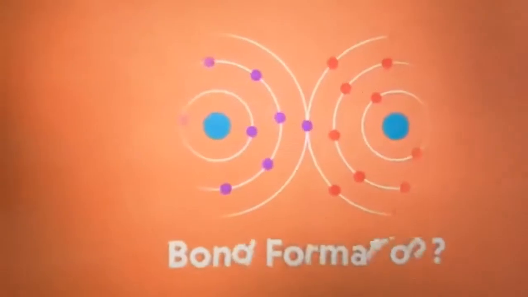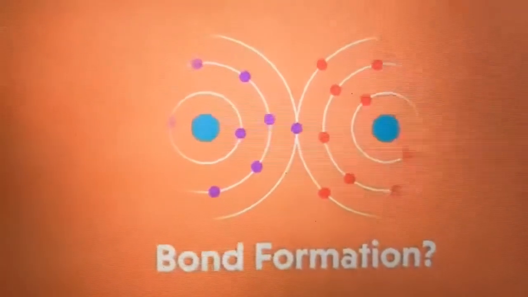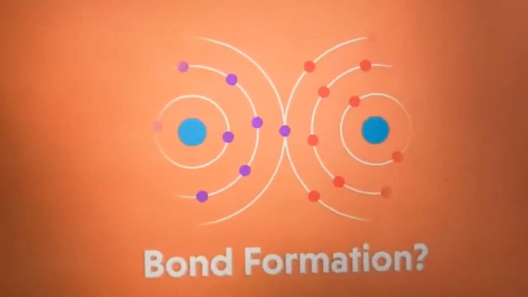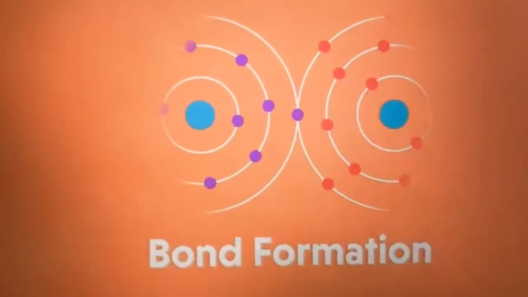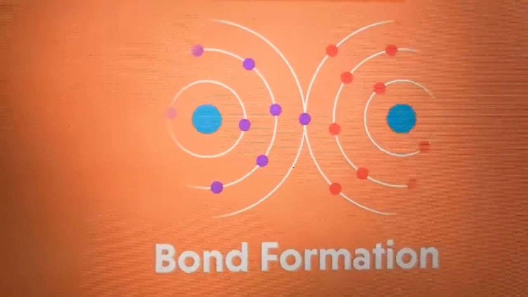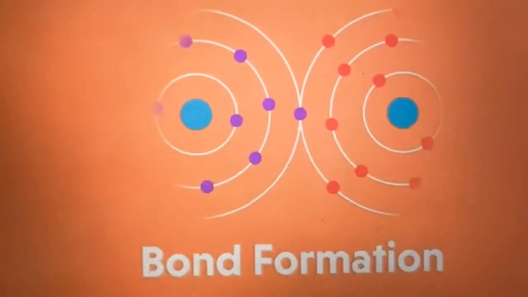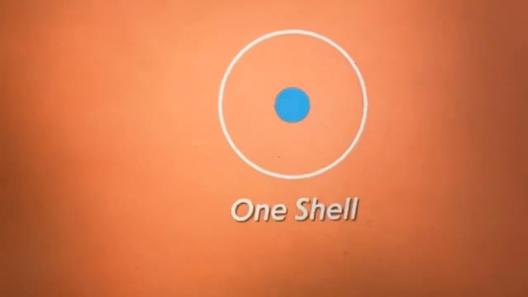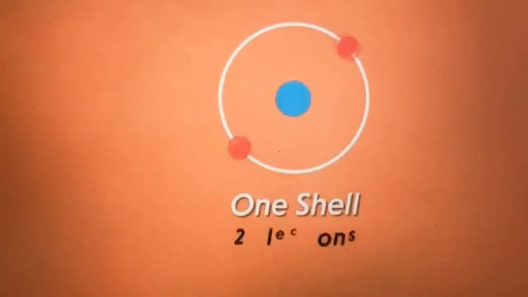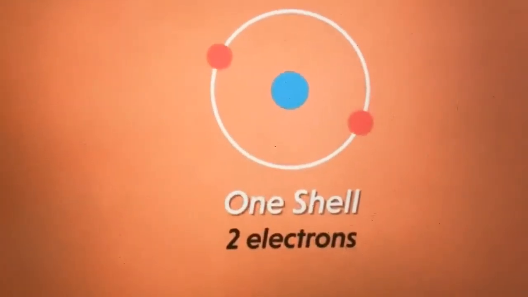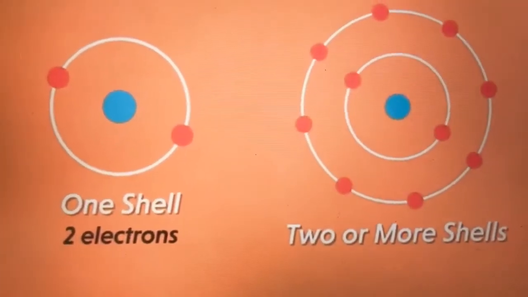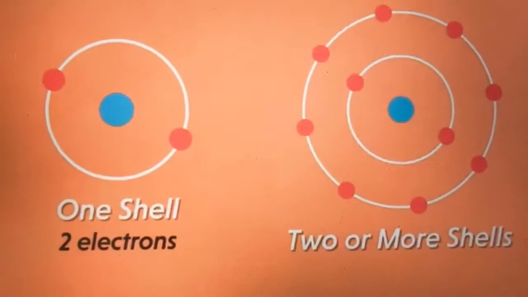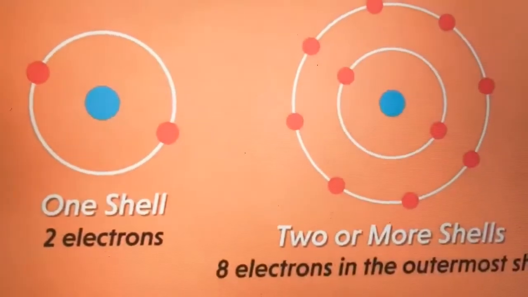Does bond formation take place? Can you give me the answer? Yes. It takes place because atoms are always in a constant struggle to reach the stable state. And what is this stable state? Well, if the atoms have only one shell, then the stable state is achieved when two electrons are present in it. And if the atom has two or more shells, then the stable state is achieved when the outermost shell contains 8 electrons.